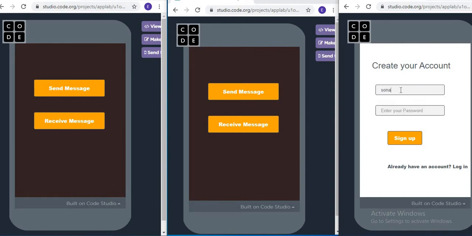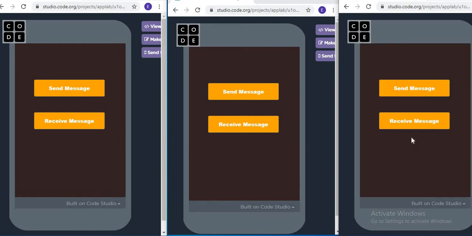Now again I'm creating a new account, that is any name you can take. Sonam and Sonam. So after the account is created, we will be asked to log in first. So now here write Sonam. Now log in. Okay, so now we can send message, receive message.